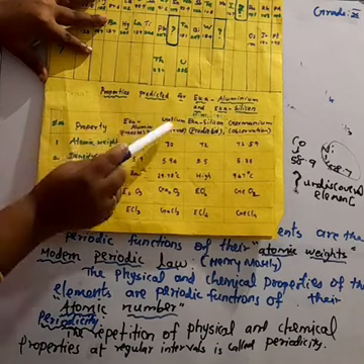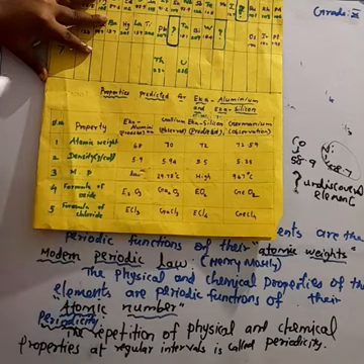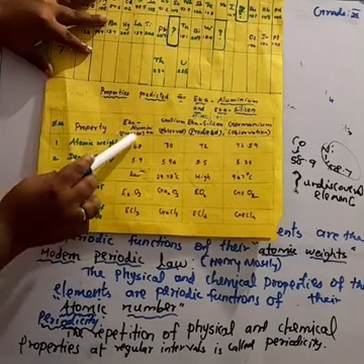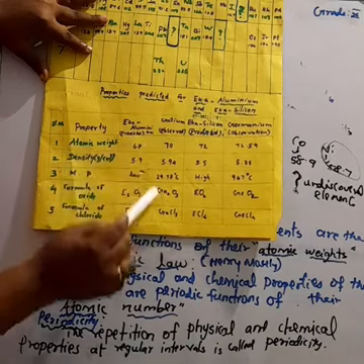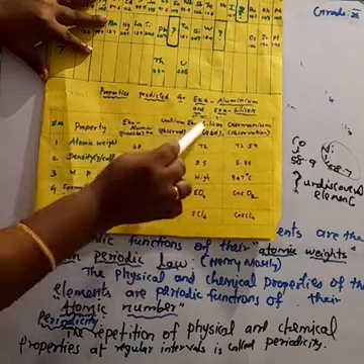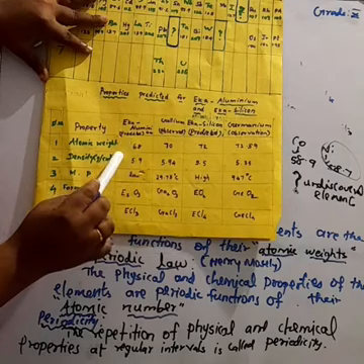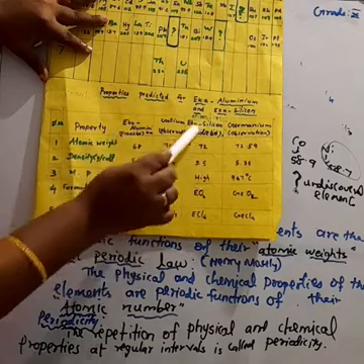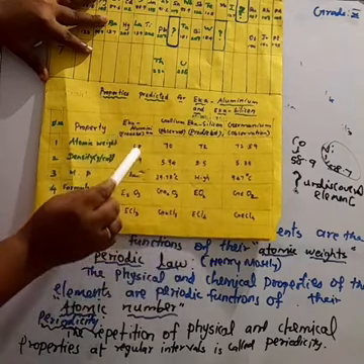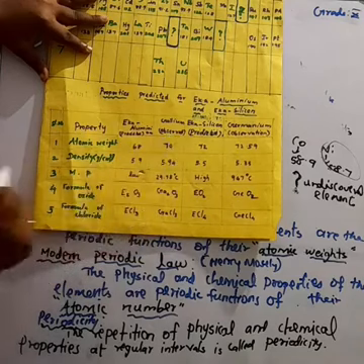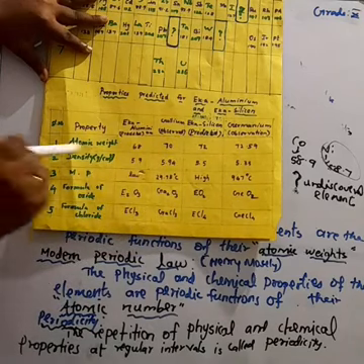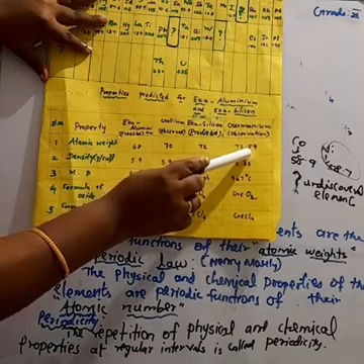The properties of these discovered elements were similar to what Mendeleev predicted for Eka aluminium and Eka silicon. The predicted atomic weights were 68 and 72, and after the discovery the atomic weights were nearly the same: gallium 70 and germanium 72.59.